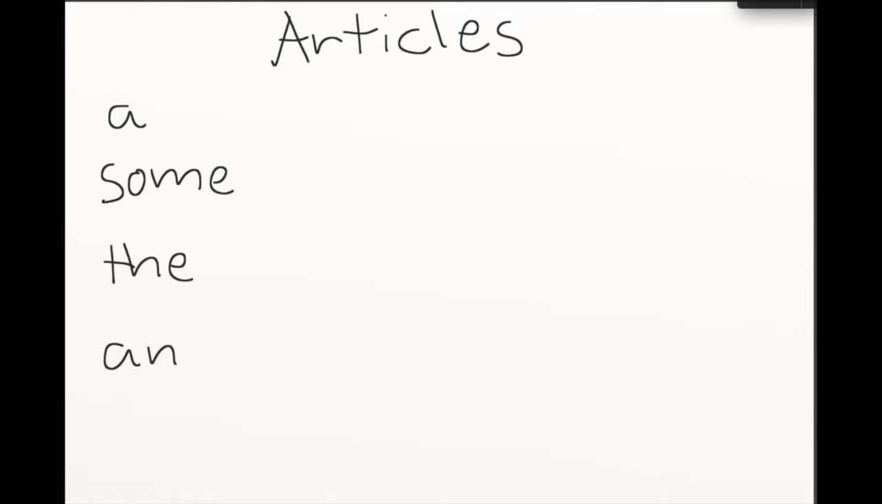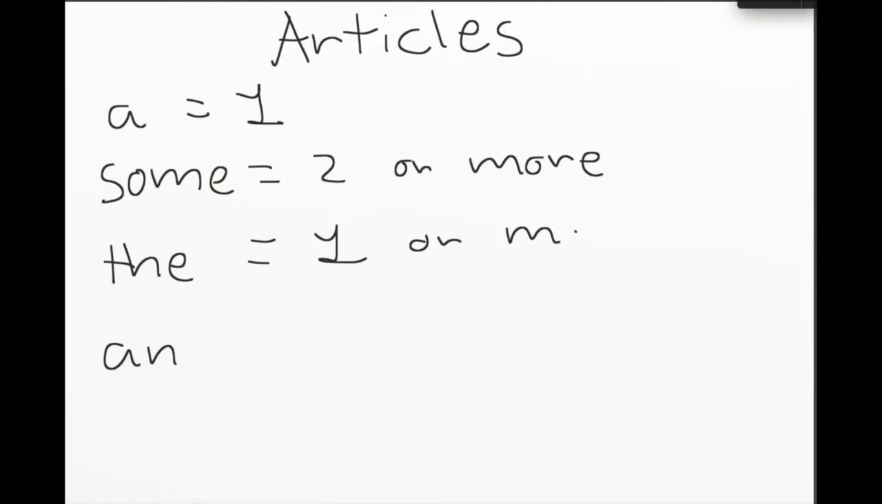So again, we have a, some, the, and an. Now, a is one. So if you say a car, I want a car, you want one car. If you use some, it is two or more. I want some cars. So you could want 3 cars, 4 cars, 2 cars. And then the is both. So the is one or more. You can say you want the car, you want the cars.